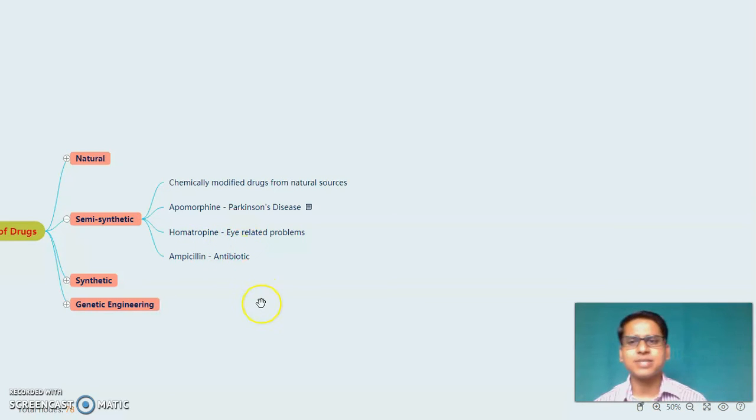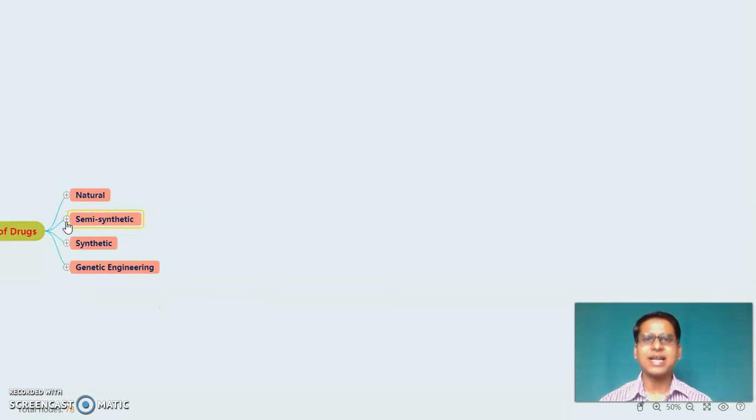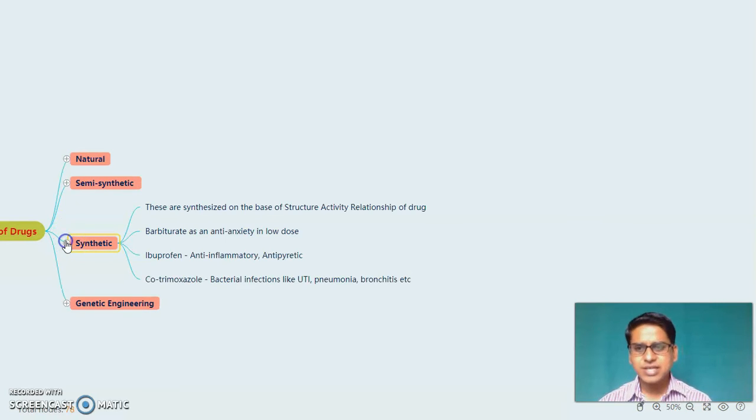These are a few examples. Means these are chemically modified drugs made in the lab by using natural sources. After semi-synthetic, there is a third classification which is called synthetic. In case of synthetic, these are synthesized, formed, produced on the basis of the structure-activity relationship of a drug. In short form, it is called SAR.